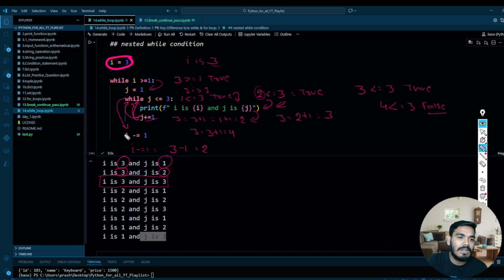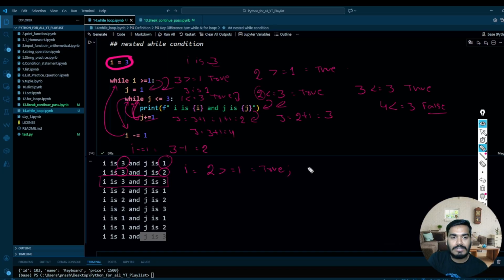From here again it will go back to your while loop. Over here it will check whether 2, which is i, is greater than or equal to 1, which is true.